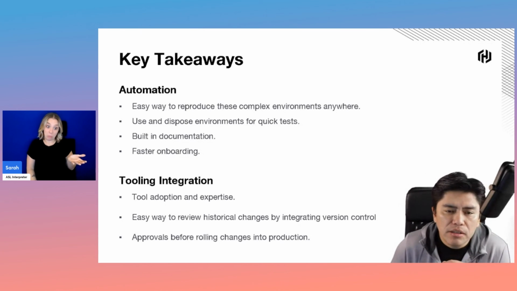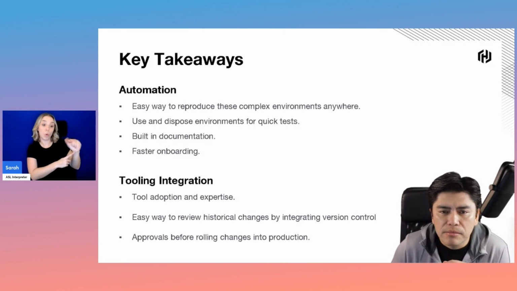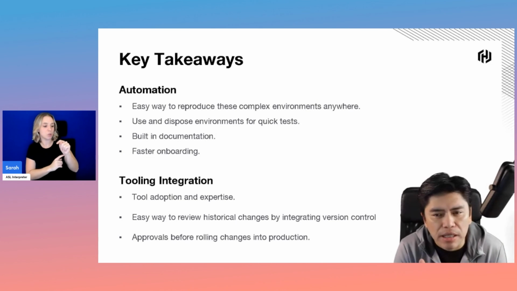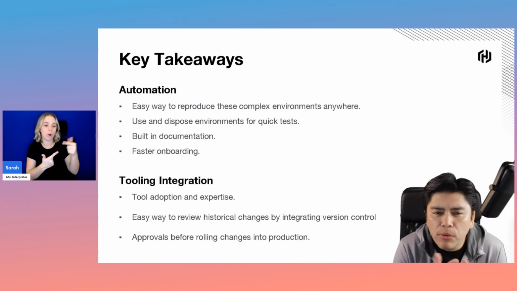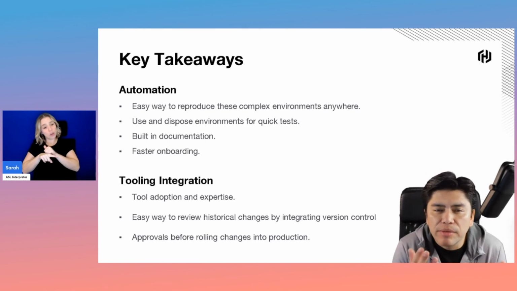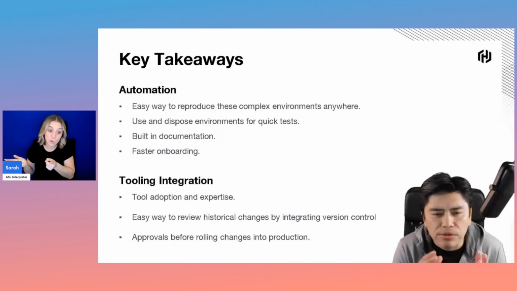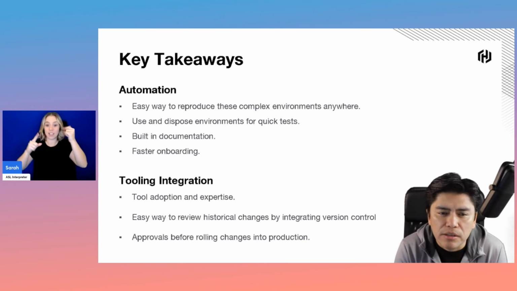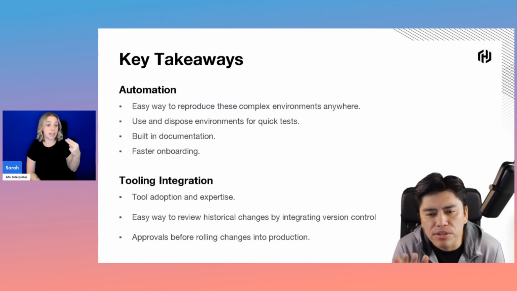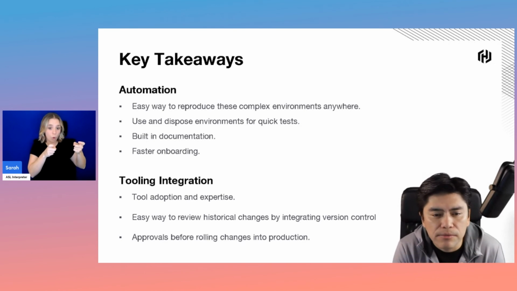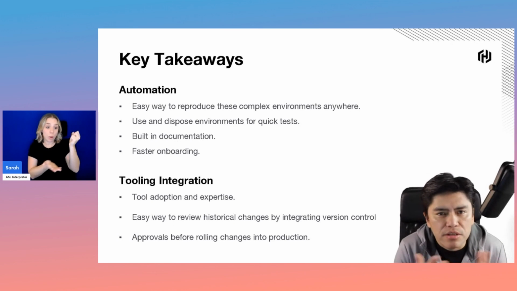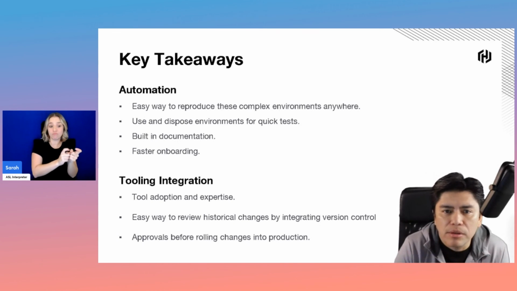On the tooling part, integrating and mastering multiple automation tools like Terraform, Ansible, and GitHub Actions could require training and ongoing maintenance. That's true. Still, it is amazing the things you could achieve when you integrate all these tools together. Thanks to GitHub, you have version control, so you can review historical changes and revert them back if needed. You can also have manual approvals and gates, as we saw again, before changes are applied to production or to a specific environment for that matter.